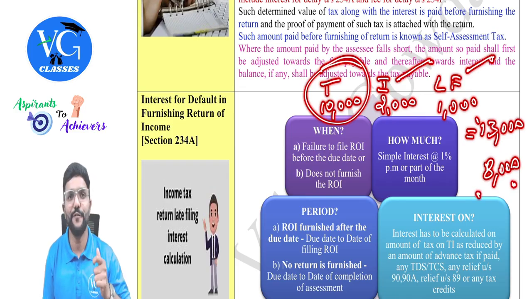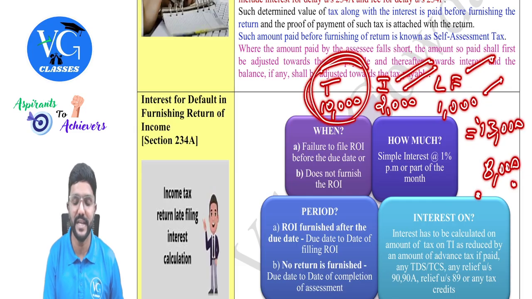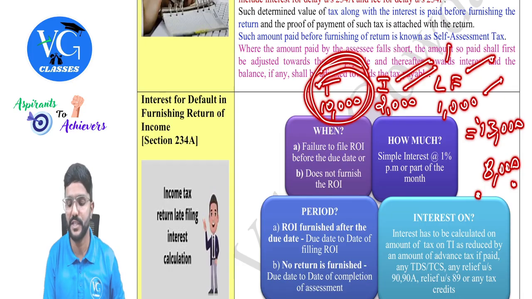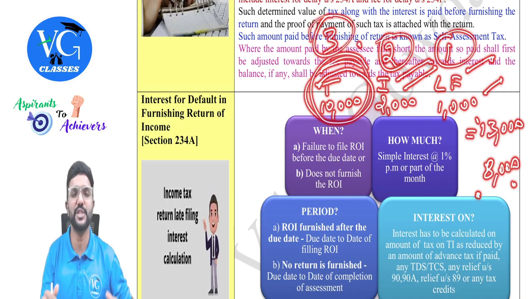So for example, out of 8,000, 1,000 will be adjusted against late fee first, then interest. So 3,000 gone, remaining 5,000 against tax. That means still 5,000 tax is outstanding, guys. So it has to be adjusted in this order. First this, then the last one is tax. This is only when there is a short payment.